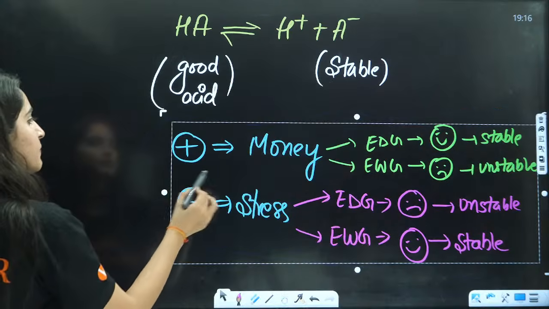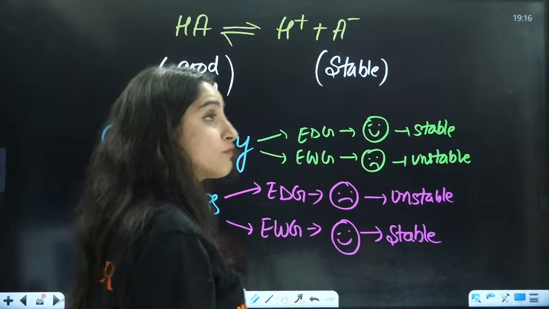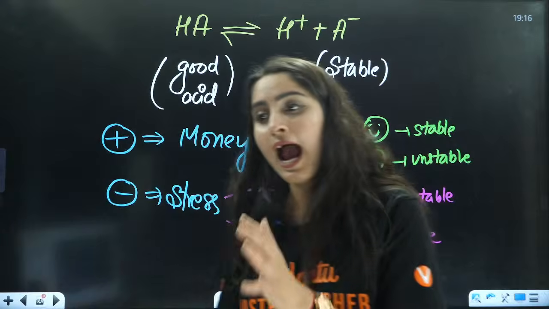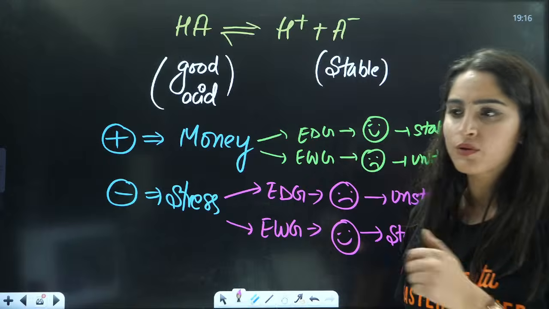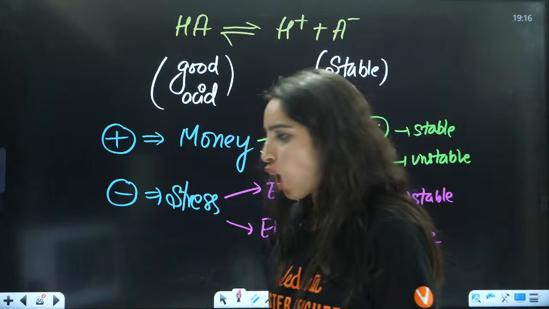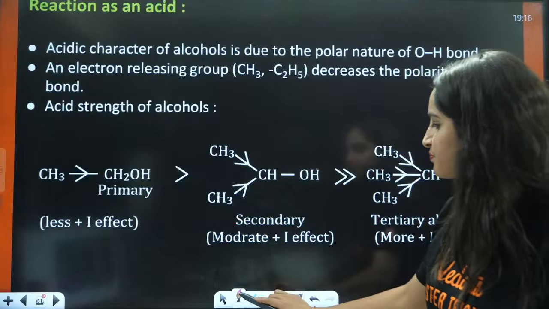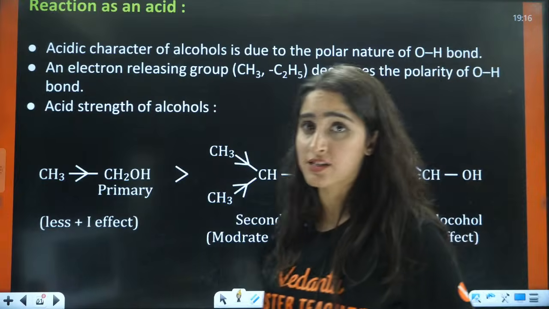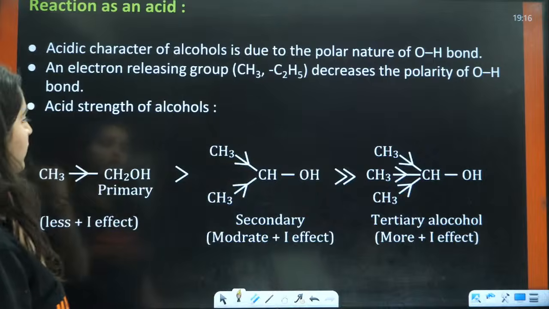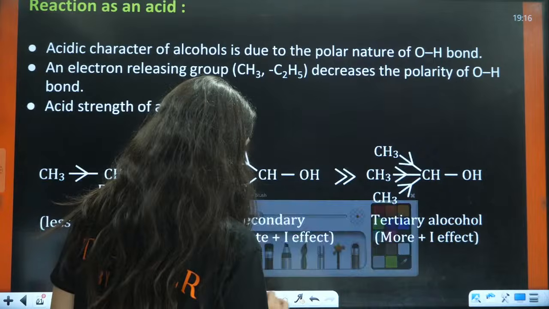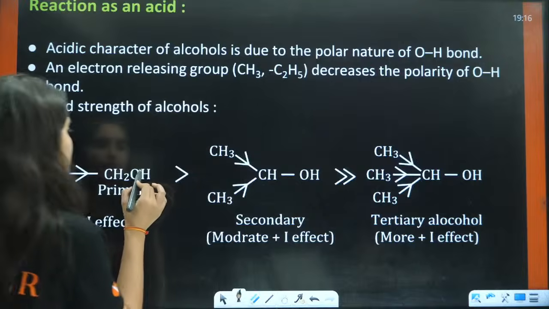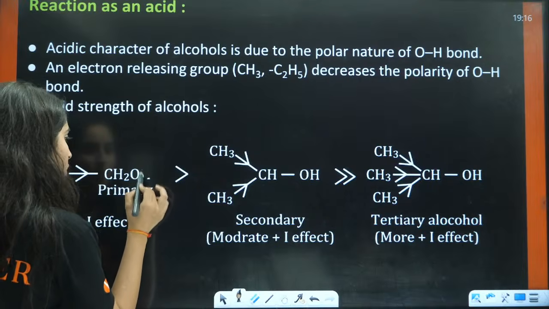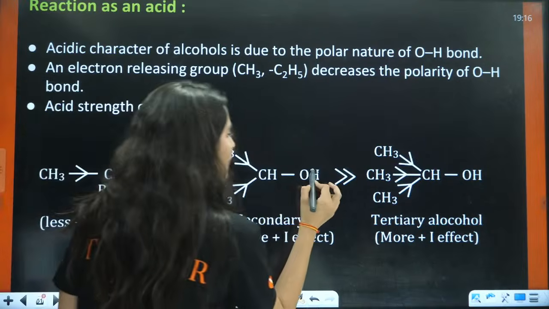This is the concept that we are going to apply when we talk about acidity and basicity, specifically acidity. Now, 1 degree, 2 degree, 3 degree alcohol, which is more acidic? So we will talk about what happens after losing H positive, it will become a carbanion.